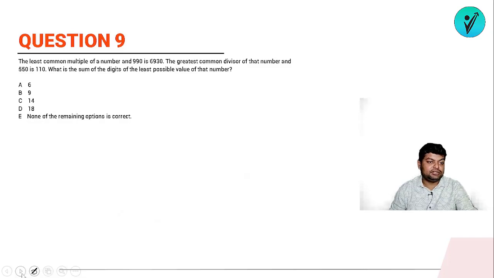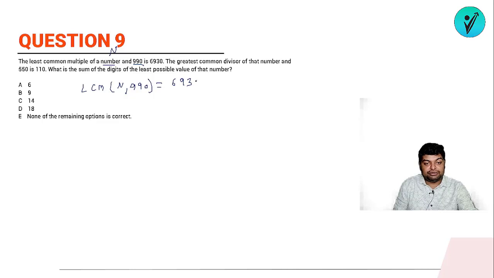Question number 9. The least common multiple of a number and 990 is 6930. Okay, so they are saying that we have a number n और इसका जो लीस्ट कॉमन मल्टीपल है, यानी LCM of n and 990 has been given which is 6930. ठीक है, LCM इनका है 6930 and the greatest common divisor of that number and 550. और इन्होंने बोला कि जो HCF है, HCF of n and 550 is 110.